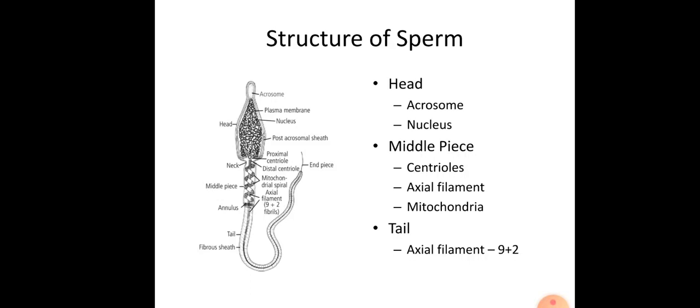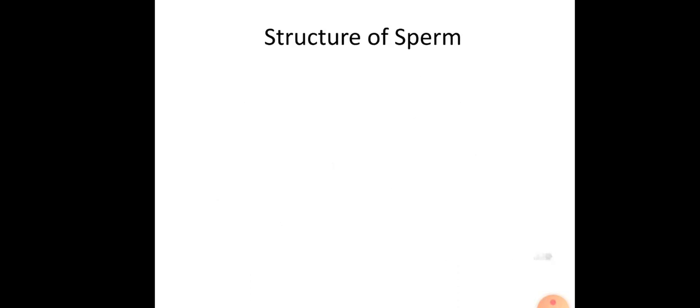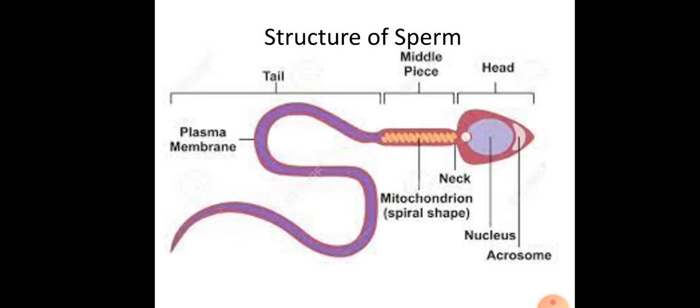Okay, this is the middle piece. The head region is attached to the middle piece by a small portion known as the neck. The last part is the tail, which is formed of axial filaments, which help in the movement of the sperms to reach the ovum.